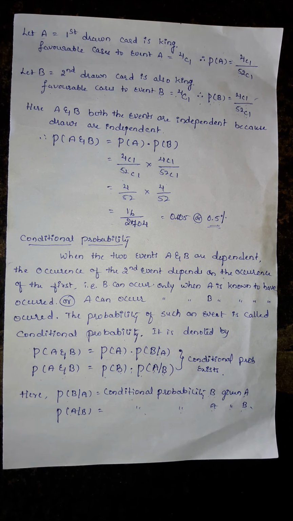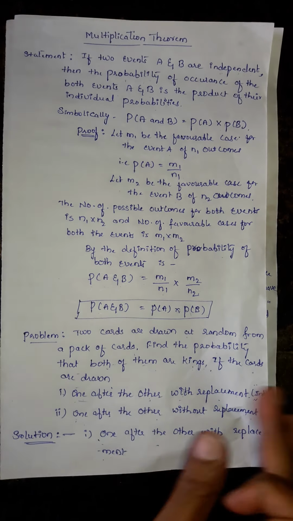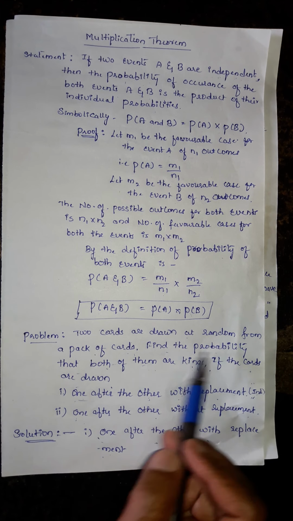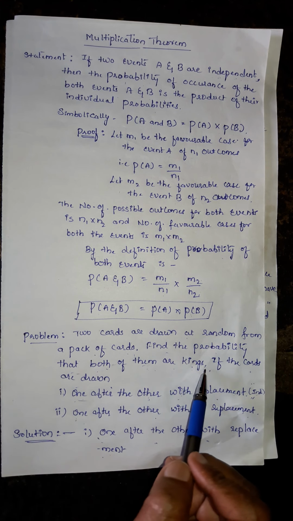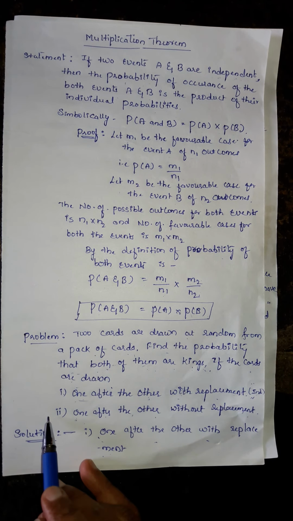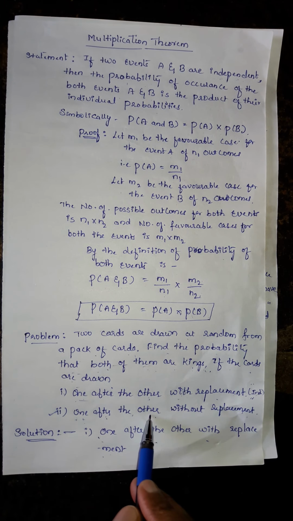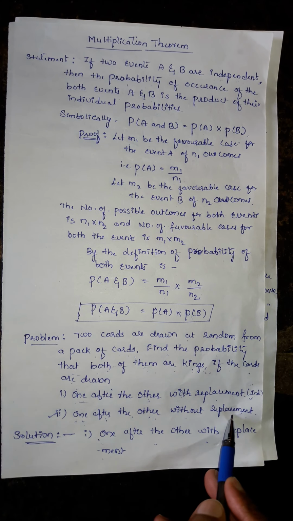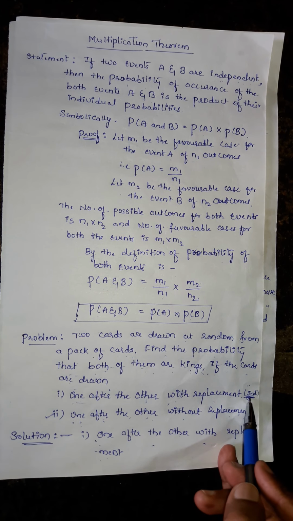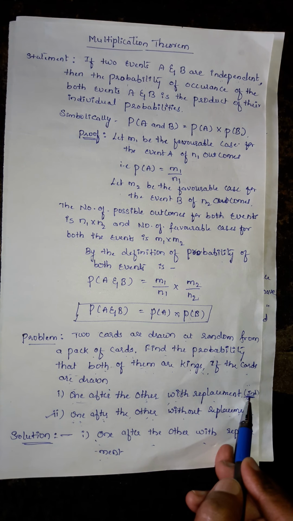So we take one problem, the same problem that we took in the multiplication theorem. We are going to continue that same problem. Two cards are drawn at random from a pack of 52 cards. Find the probability that both of them are kings. If the cards are drawn one after another, I am going to take the second case here, one after another without replacement. With replacement means you understand that these are independent events. We are going to apply the multiplication theorem.